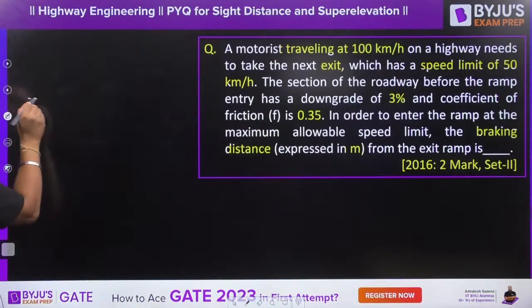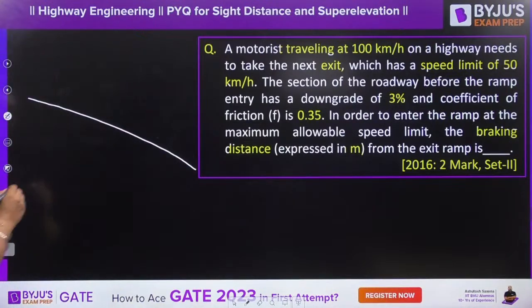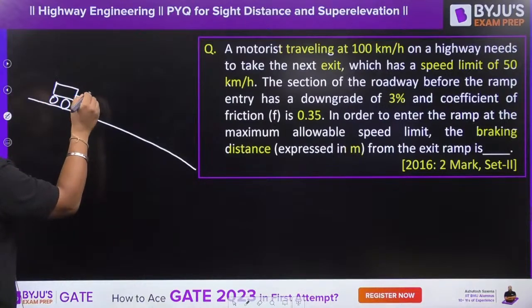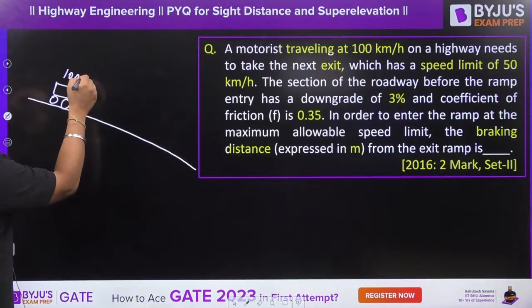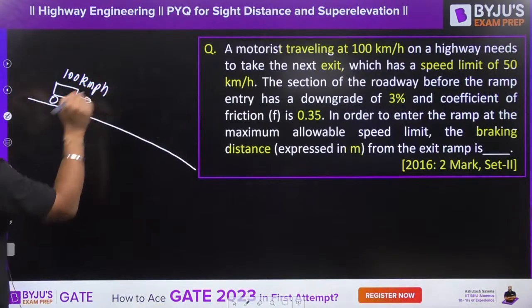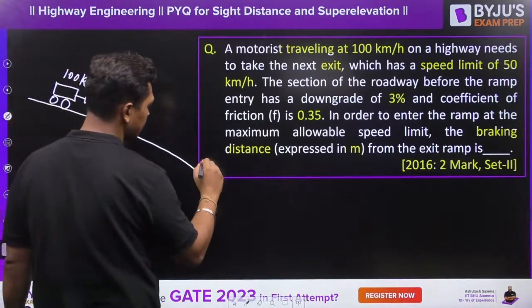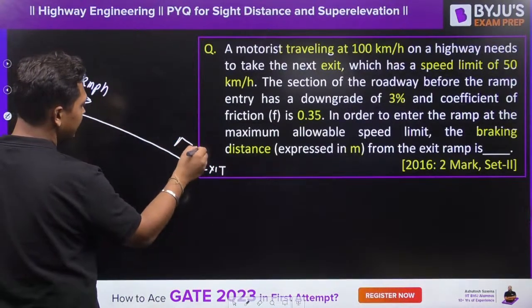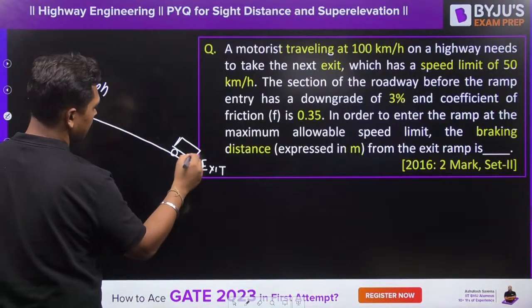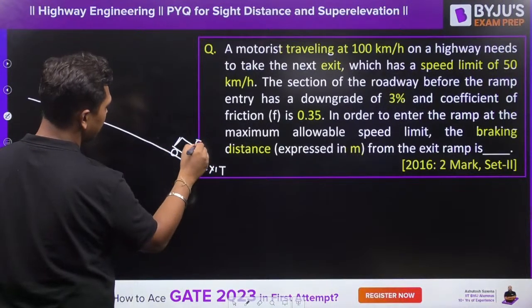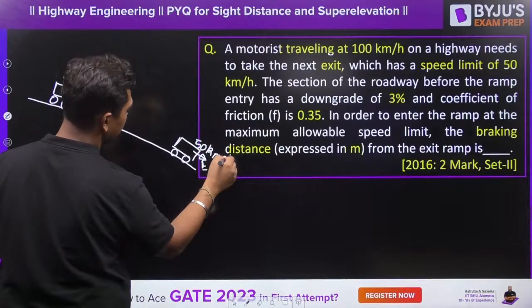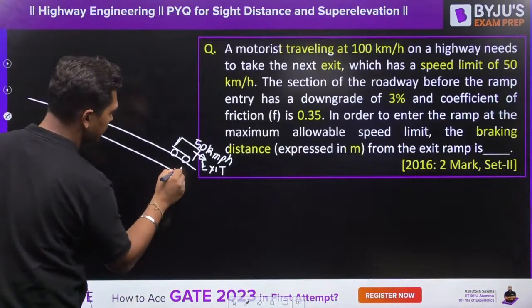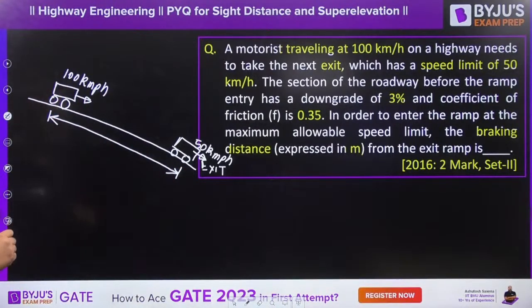Now let us take, this is your down gradient of 3%, right? So the vehicle is traveling over here at a velocity of 100 km per hour. This is your exit, right? At this location, when he reaches over here, it is required to have a speed of 50 km per hour. So what is this distance required is asked to you.